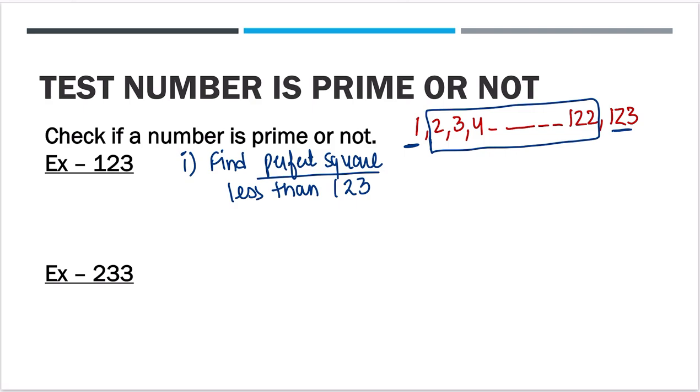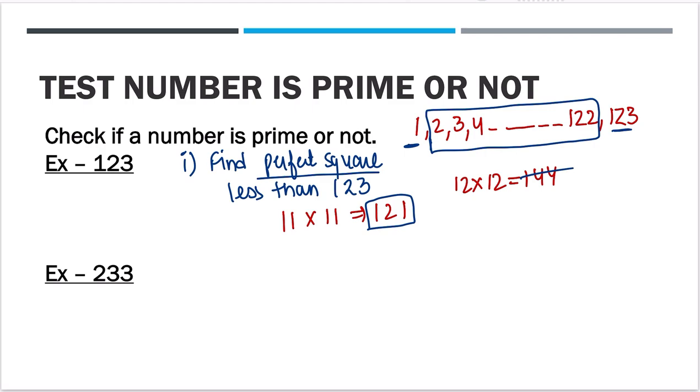Since they are less than it, but we have to find the closest one. 11 into 11 is 121. 12 into 12 is 144. So which one will you pick? We'll pick 121, a perfect square which is less than 123 and closest to 123. 144 is not less than 123, so we'll not take this. I hope it is clear what we are trying to find.